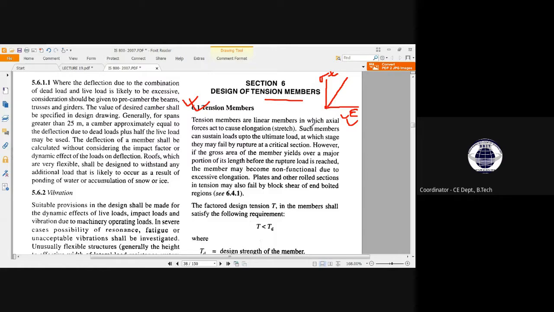So here it has mentioned that tension members are linear members, meaning the amount of stress you provide, a certain amount of strain you will get.